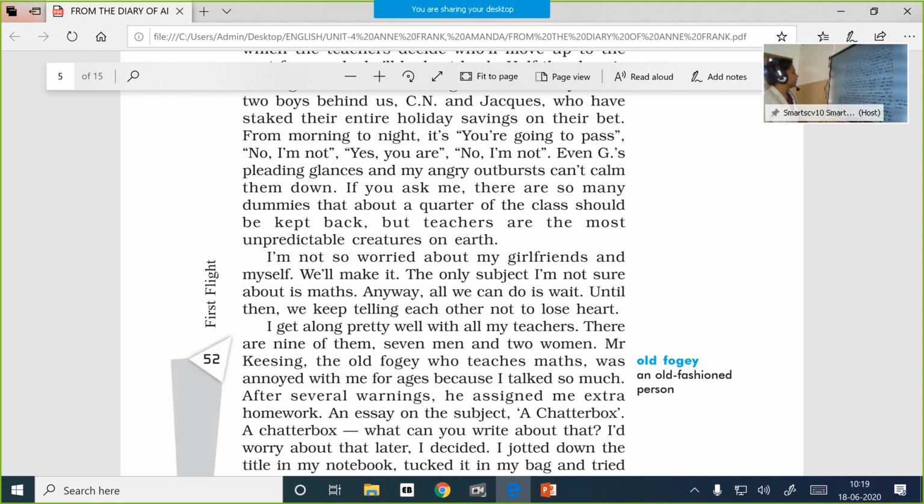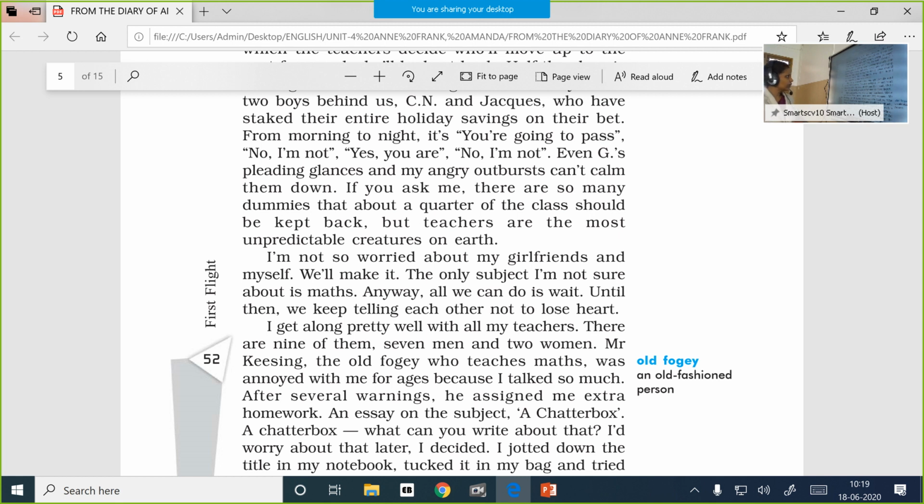Even G's pleading glances and my angry outbursts can't calm them down. So this was the business that was going on right from the morning till evening. And G, that is her friend, just glanced at him in a pathetic manner. Please stop this. And just shouted at them just to make them quiet. But nothing could put them into silence.